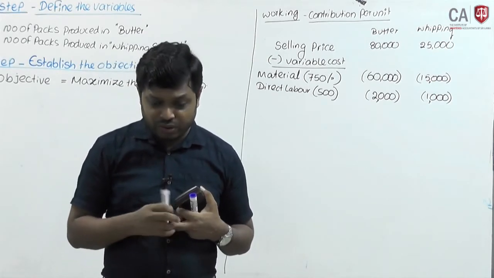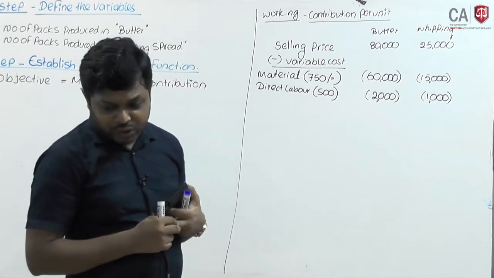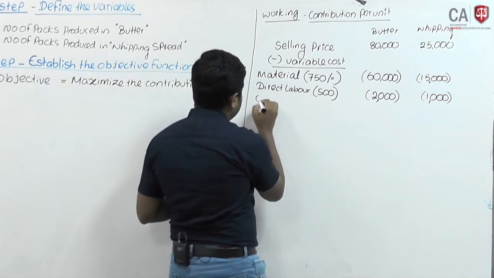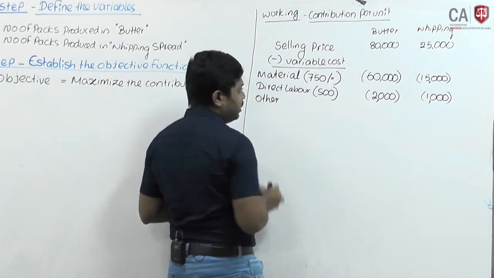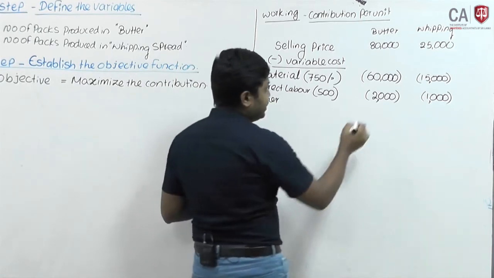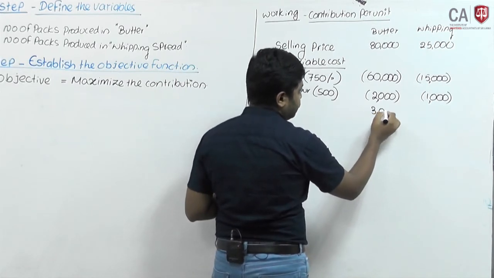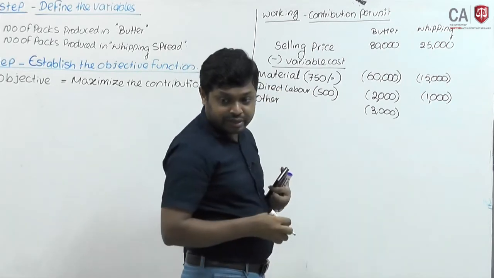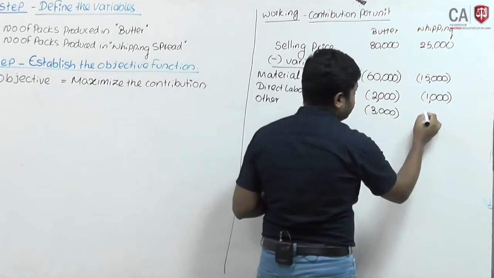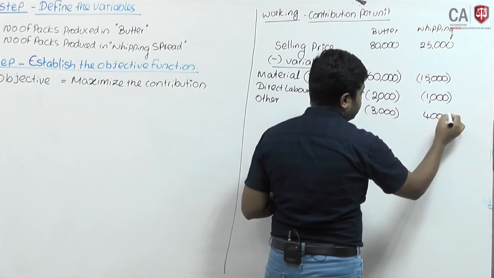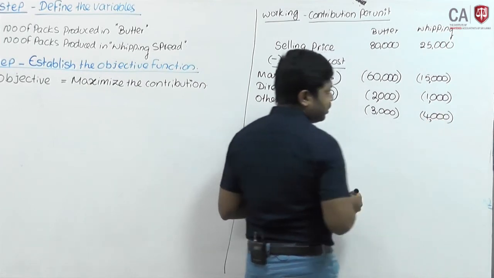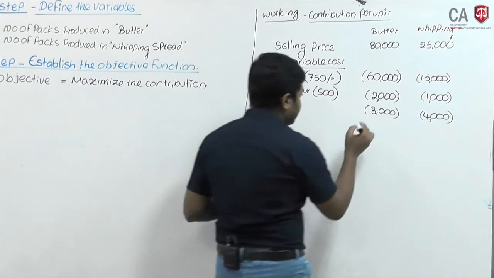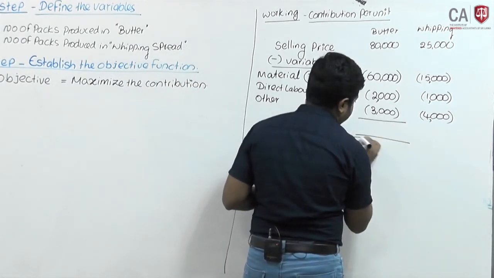Other variable cost per unit: butter 3000, whipping spread 4000. Then there is no other direct variable cost, so you can calculate contribution per unit.